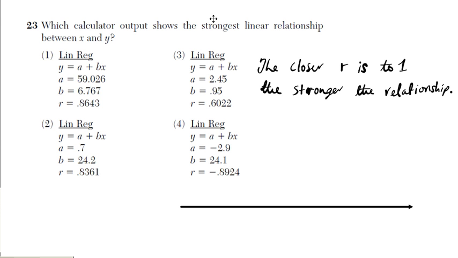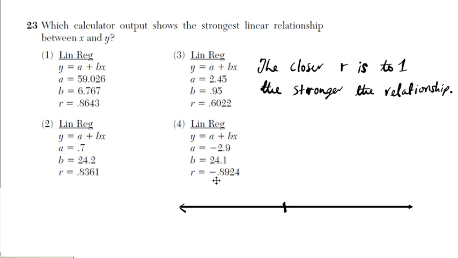We're looking at the R's. A and B doesn't really count. So let's look at them. Which one is closest to 1? Let's see. If this is 1 right here, we're going to be looking at not just R. We're going to be taking the absolute value of all these R's right here. This one is already positive. That's positive. This one is positive.